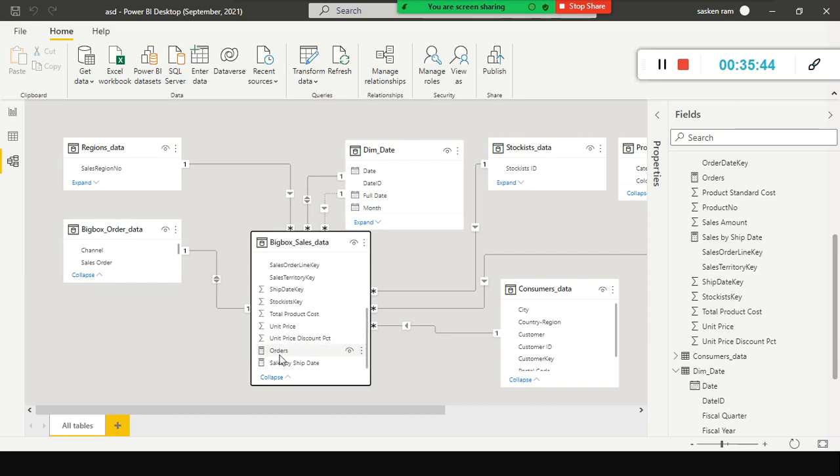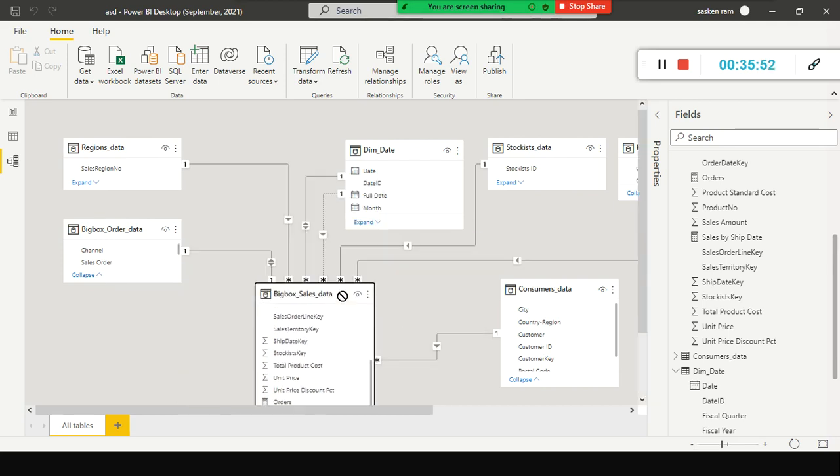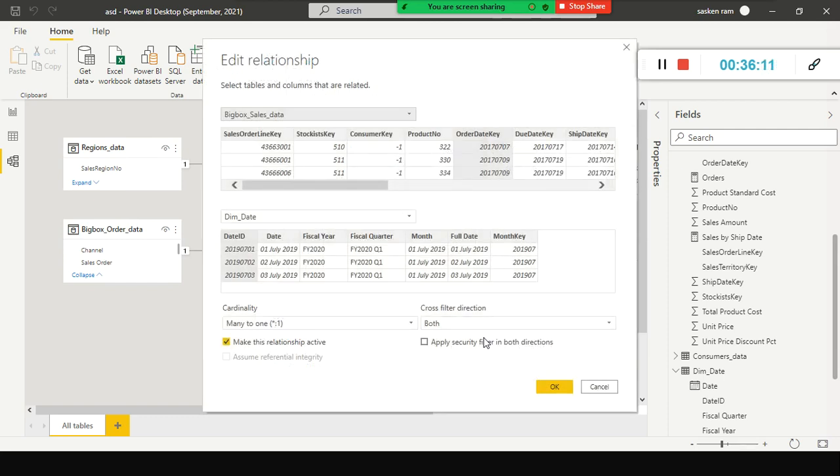Forget about this one. Whenever you see this kind of icon, that means we have created some measure using DAX, some kind of aggregation. Okay, fine. For all the dimension tables, if you look at the relationships, you can see the down arrow here, but here I have set both directions. I will tell you about that. For the time being, I'll just enable the single one here.